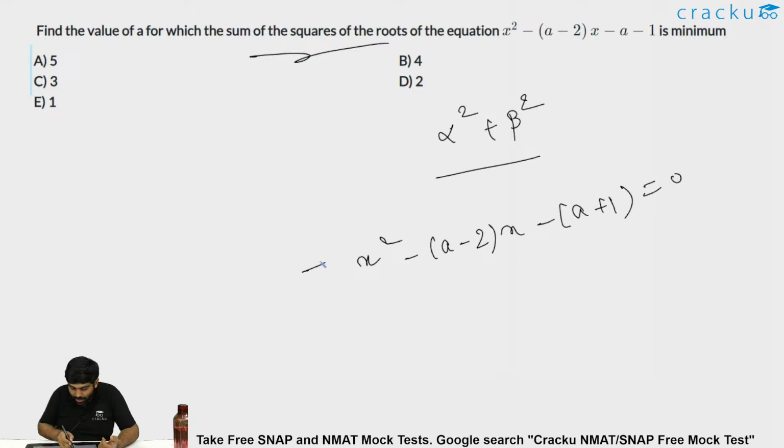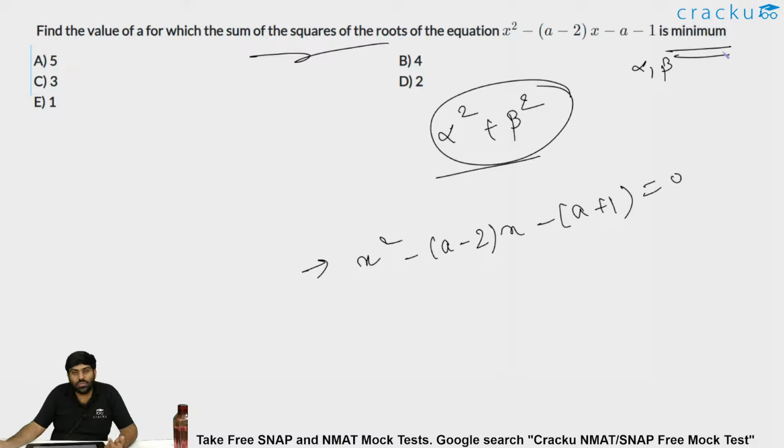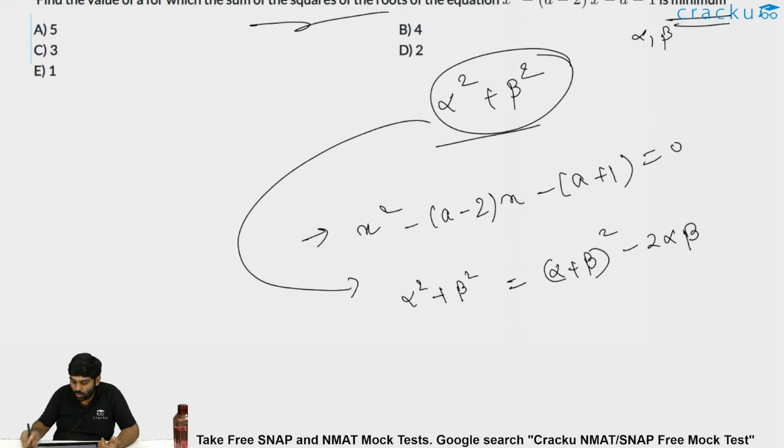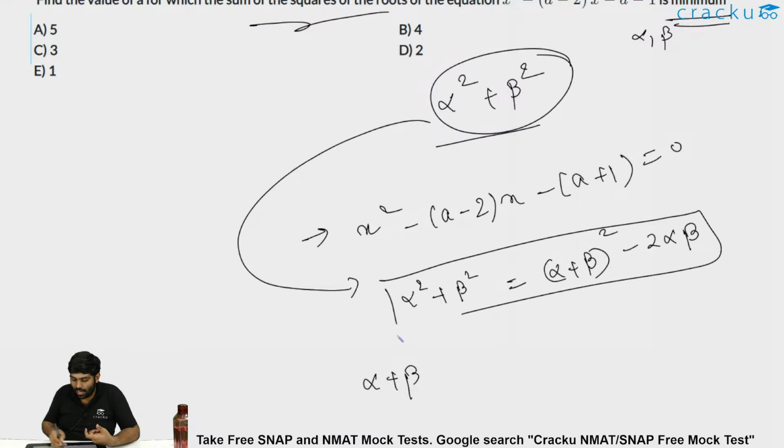Now it is said that the sum of the squares of the roots, if alpha and beta are the roots, then alpha square plus beta square is minimum. Then find the value of a. Firstly, we should be finding alpha square plus beta square. Alpha square plus beta square is equal to alpha plus beta whole square minus 2 alpha beta. We already know a square plus b square is a plus b whole square minus 2ab, and that is what I applied here.